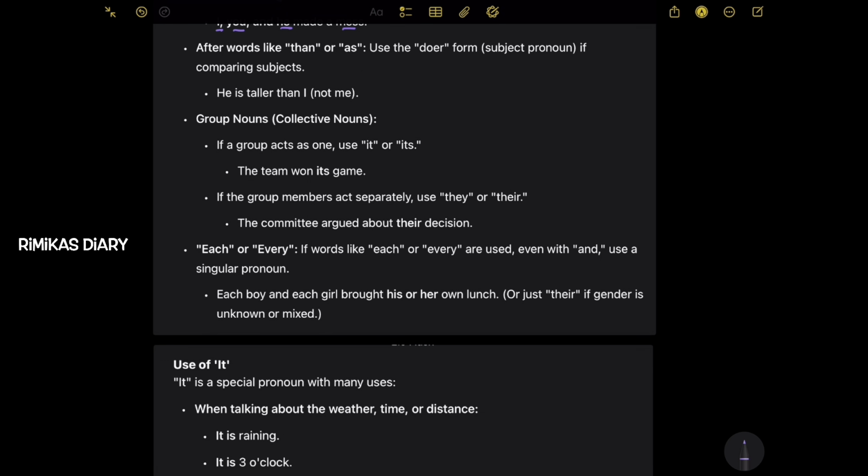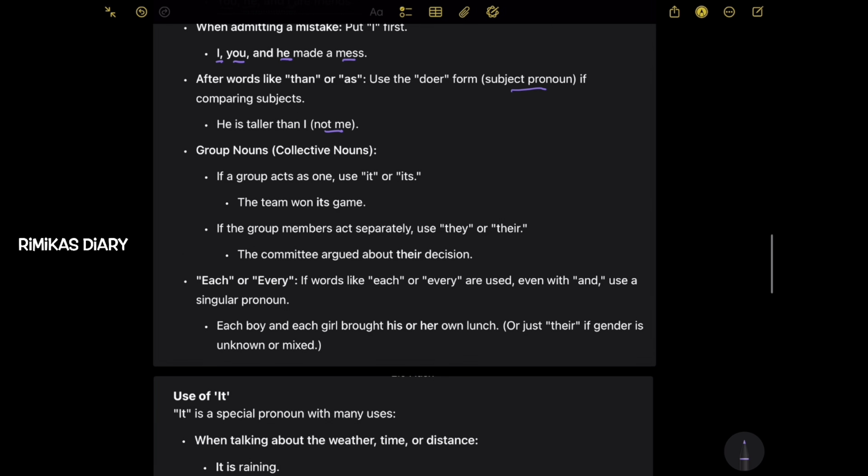After words like than or as, use the doer form, the subject pronoun, if comparing subjects. So he is taller than I. So not me. So when we compare, use the doer form, so like the subject pronoun.